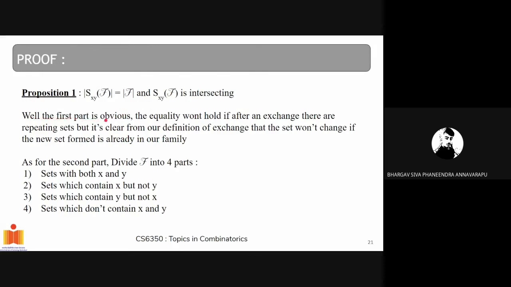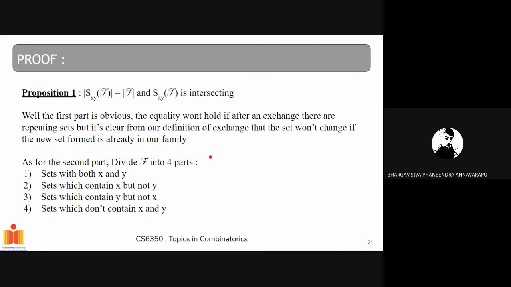So the first part is obvious, as whenever we perform Sxy of F, we only add that set to our family if it is not already present in our family. We don't add it if the transformed set is already present in the family. So the size is guaranteed.